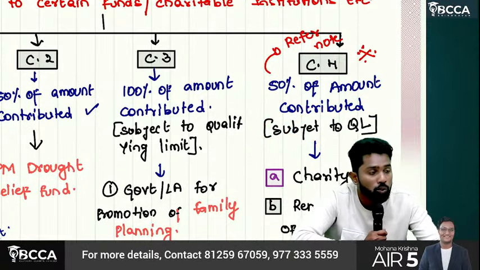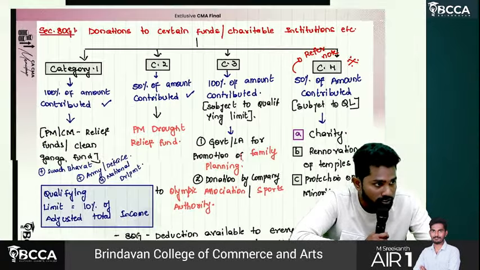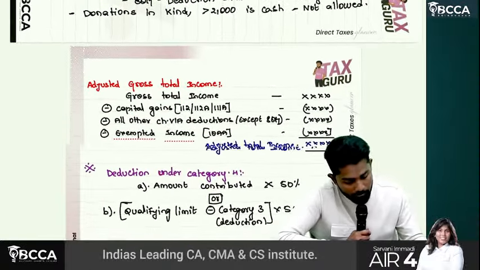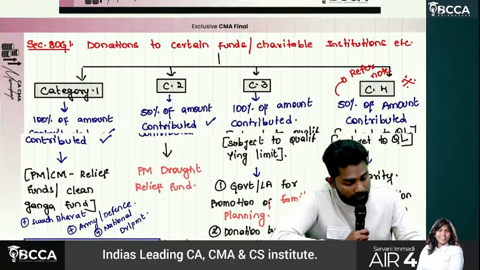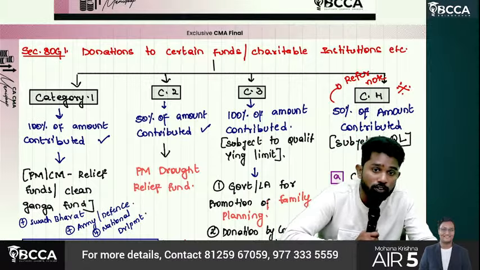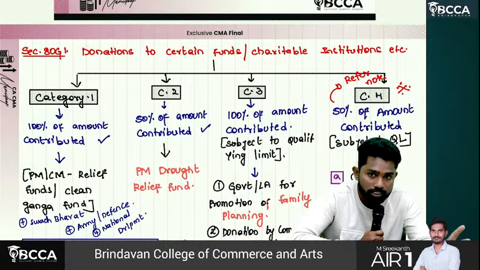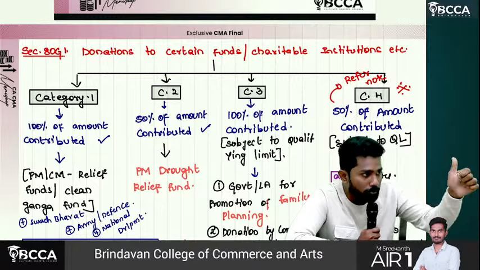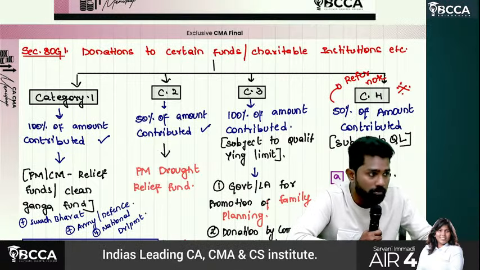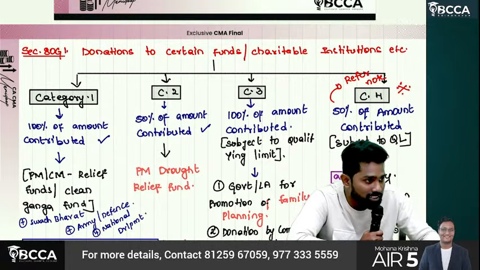So we should know what is called this qualifying limit. What is this qualifying limit? Sir, qualifying limit is nothing but 10% of adjusted gross total income. Now the question is, what is this adjusted gross total income?